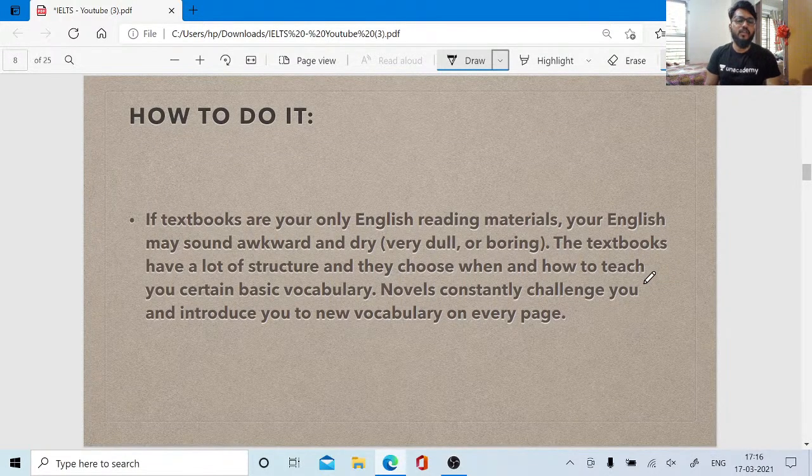If textbooks are your only English reading materials, your English may sound awkward and dry, meaning very boring and dull, because you are learning your English only from textbooks.